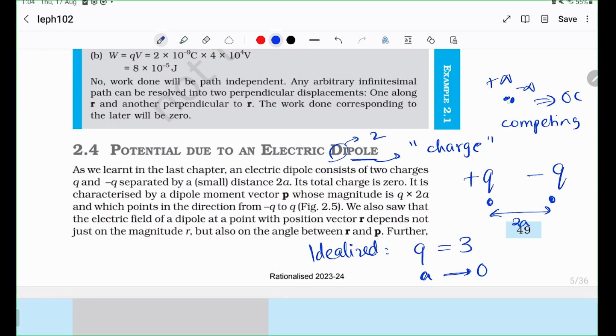But they're also not exactly at the same point, so you can't say that they exactly cancel out. So they should have some very interesting effects, right? That's exactly what we do in physics. Q tends to infinity and A tends to 0 in an ideal dipole.